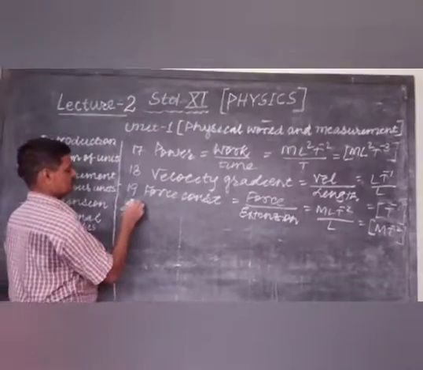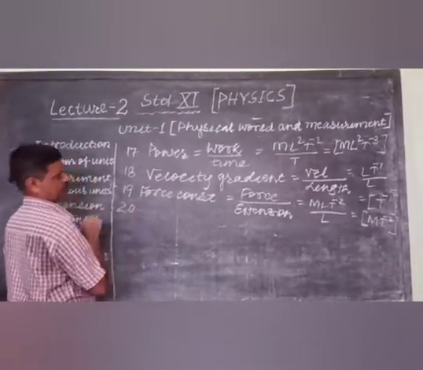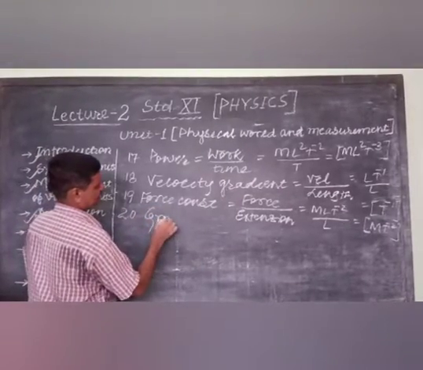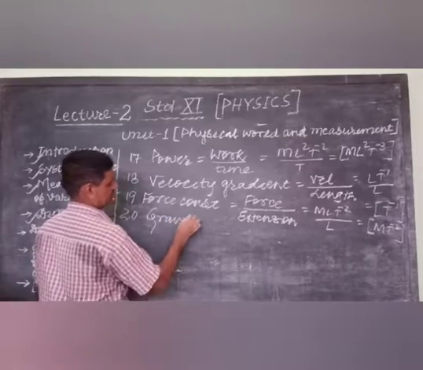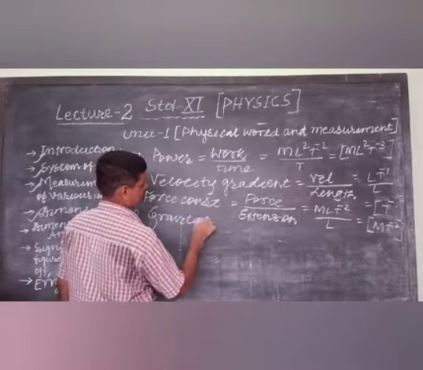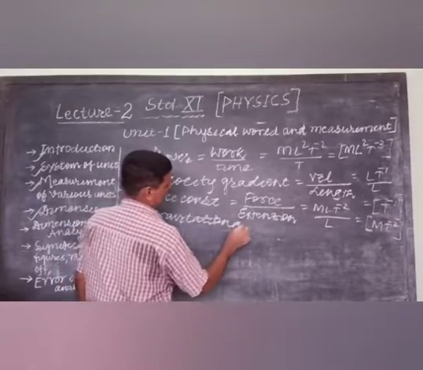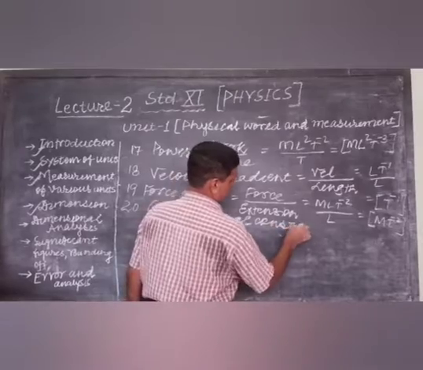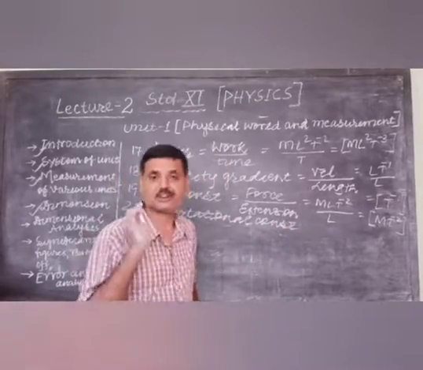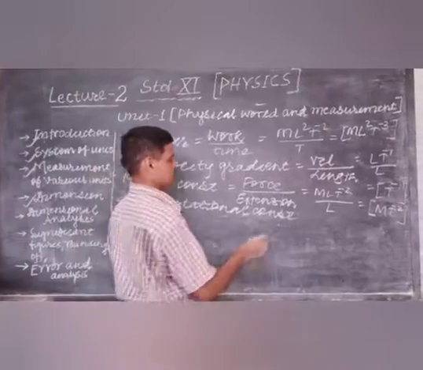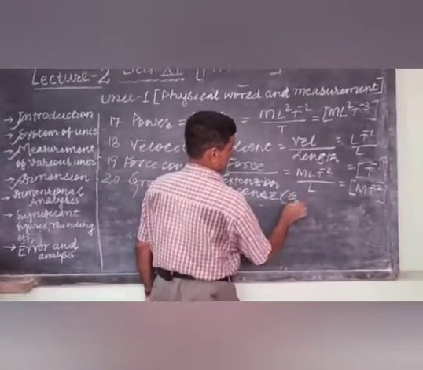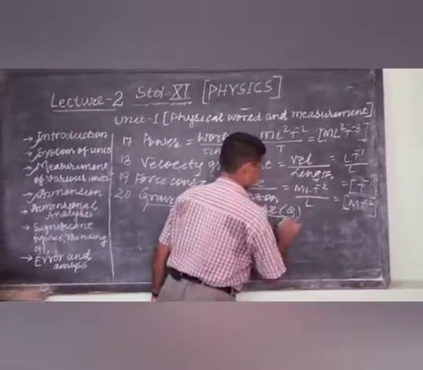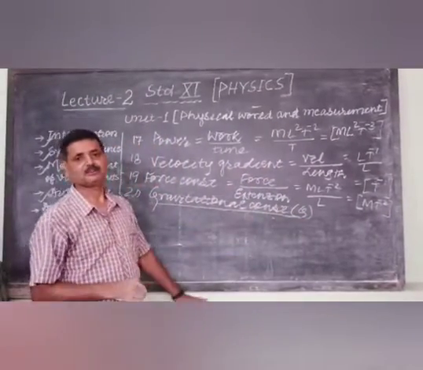Let us come to serial number 20, gravitational constant. It is also known as the universal gravitational constant, and it is denoted by capital G. So we have to find the dimension of this capital G.